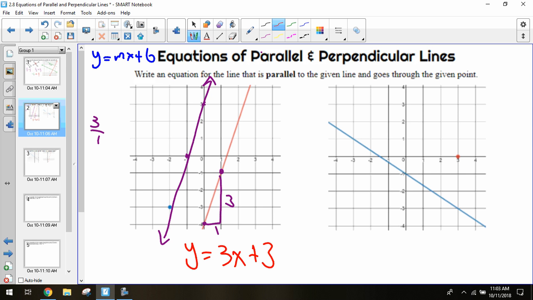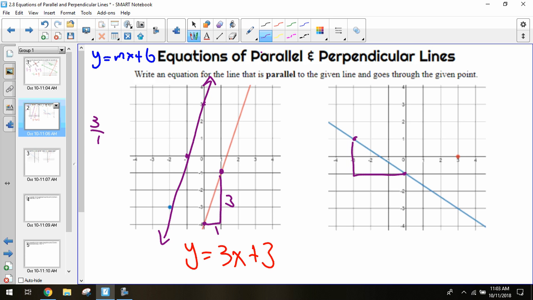Let's see another example. Same idea on the second problem. First things first, we need to find the slope of our given line, because we know we're going to be parallel to that. So I need to pick two points, one right here and one right here. Your points might be different from mine, but that's okay. They should still yield the same results.